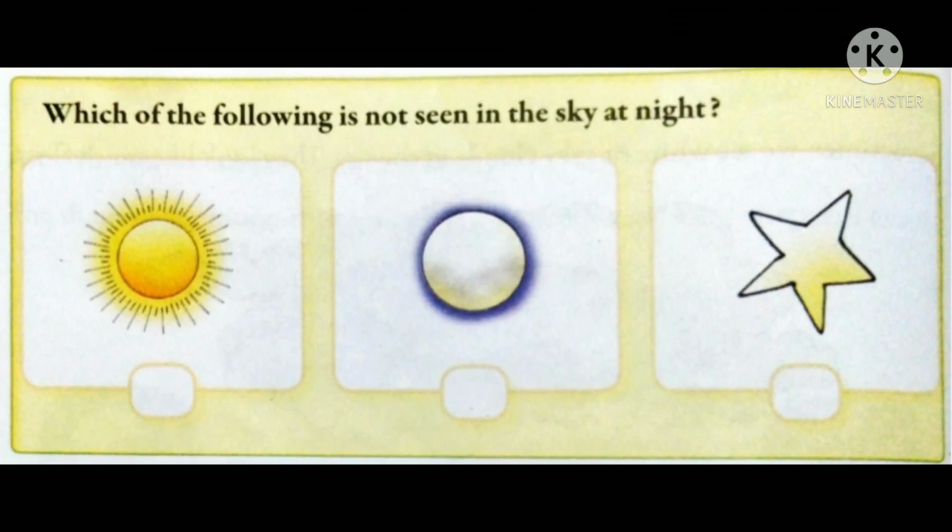Now, which of the following is not seen in the sky at night? 3 pictures are given: sun, moon and star. And we know, children, that we can see moon and star at night time. Then sun, yes, we see it during daytime. So we will tick on sun. Now let's move to exercises.